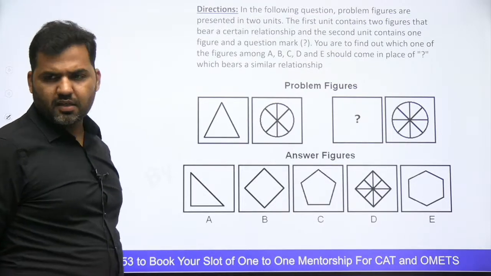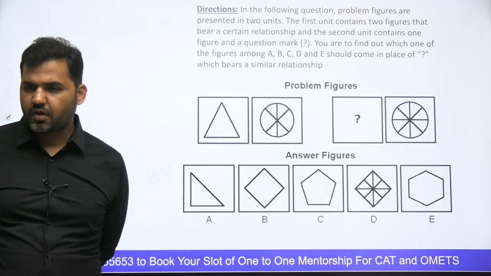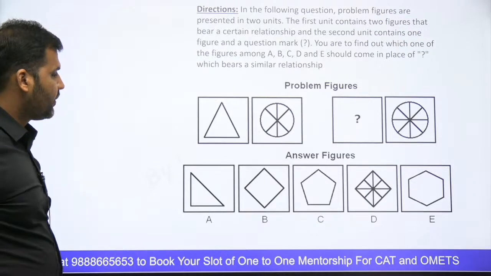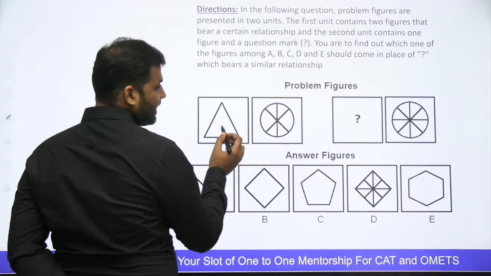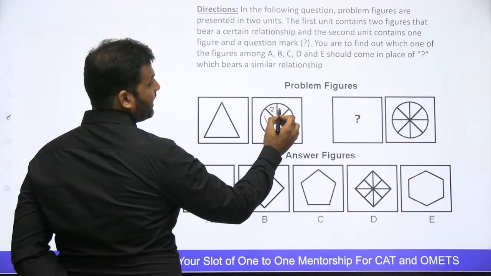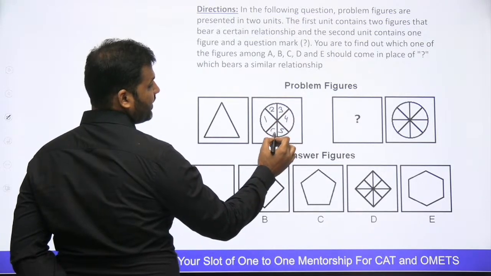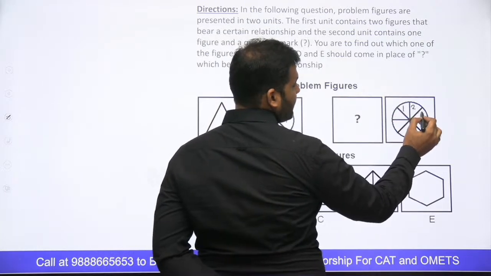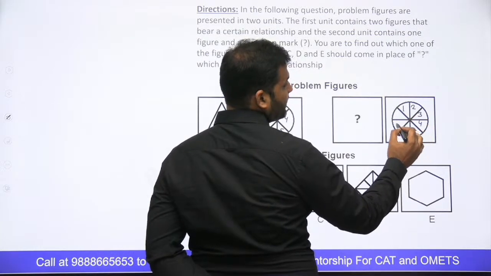Comment your answers guys, come on, go for it. What are the answers you are getting? Comment it. Okay, again answer. You can see that here this triangle has 3 sides, and this circle has total how many parts? This is divided into 6 parts, right? So this is having total 1 2 3 4 5 6 7 8 parts.